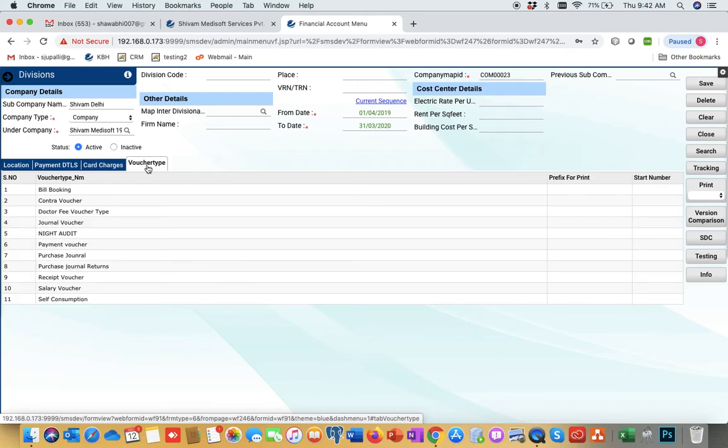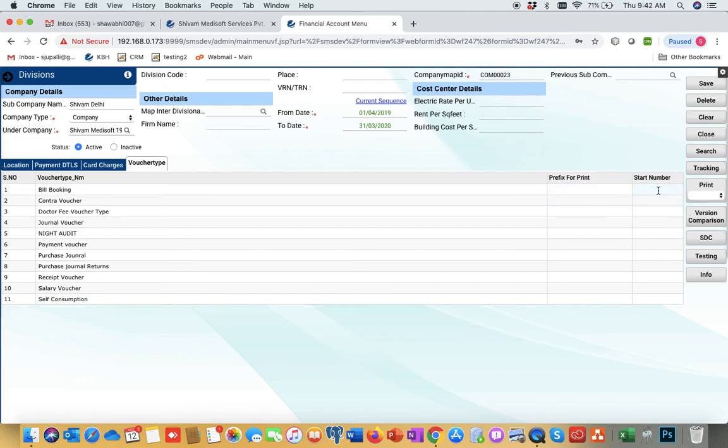The last one is the voucher type. These are all the voucher types of our software. Voucher type means the forms actually. We have this many types of vouchers. Here we can put a prefix, and we can call this prefix in print. Suppose you want a prefix for different vouchers, we can mention it here, and we can mention the numbers also.